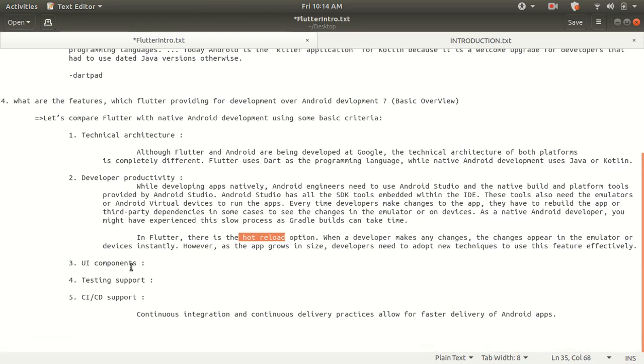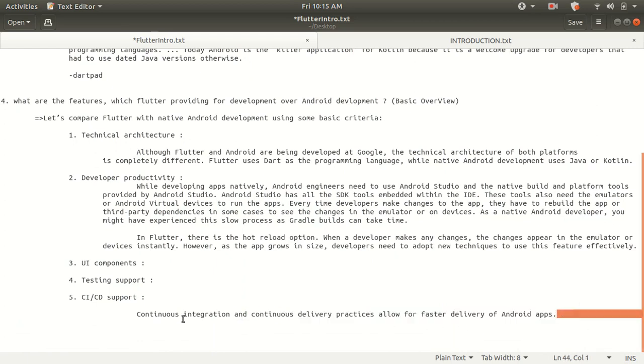Friends, UI components and testing support we will see in our next video tutorials. UI components means the text views, images, videos that we are going to use; these kinds of components are known as user interface components. Testing support means that as we use this application on virtual devices and Android emulators, we give some test cases, like entering some text; that situation is known as testing support via virtual environment devices. I also want to include CI and CD support, meaning continuous integration and continuous delivery practices allow fast delivery of Android applications.